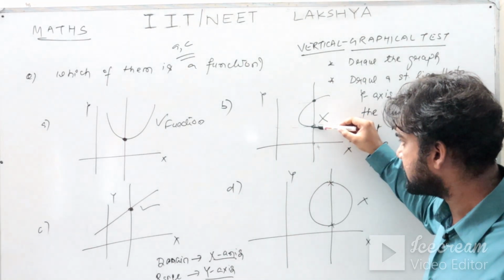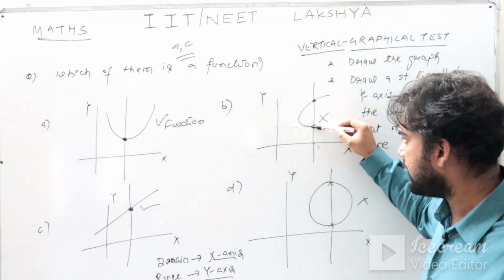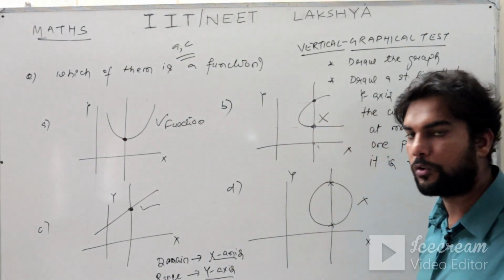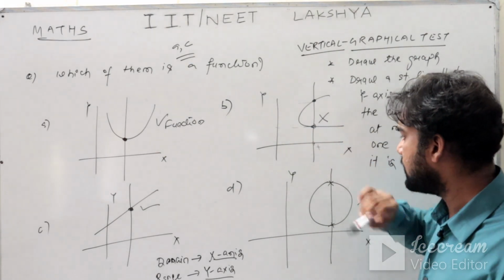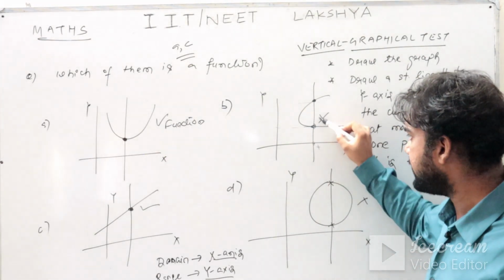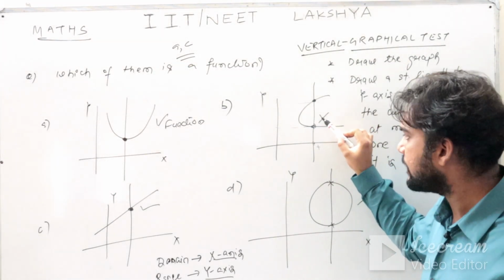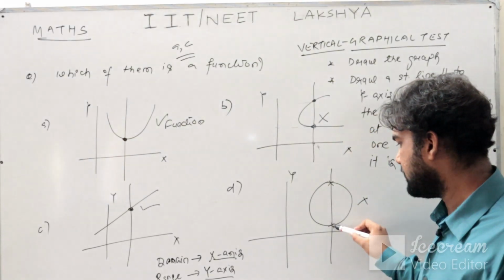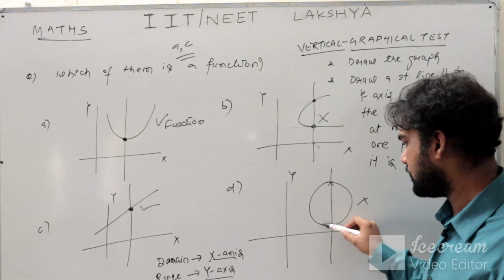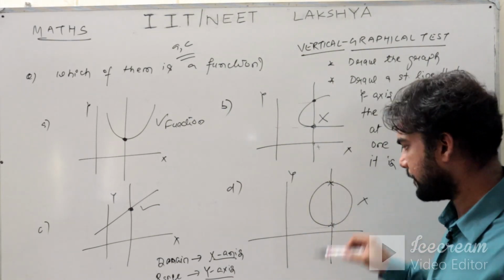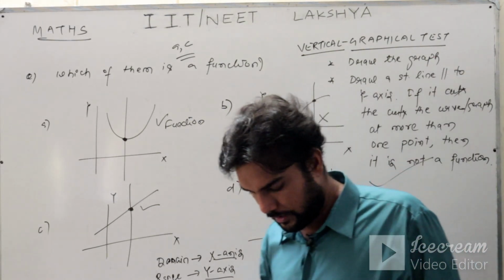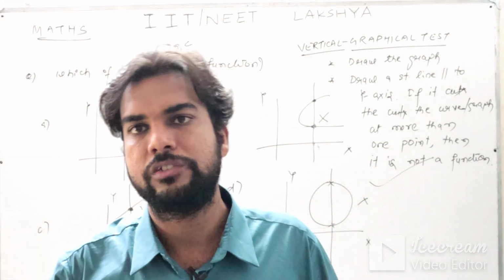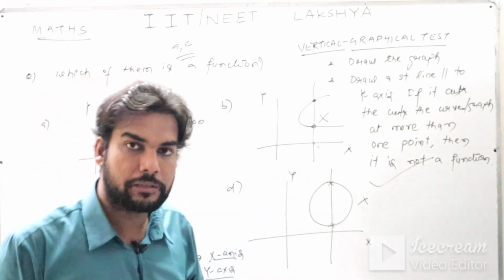Try to understand once again. This particular x is related to this y as well as to this y. That is, uniqueness is not followed, and your criteria 2 is violated here, and that's the reason that it lost the concept of function. Same is here. For this particular x, there are two y's. One is this y and one is this y, and that is why this test works very well to identify whether a given relation, a given graph is a function or not. I hope this concept is clear to you.